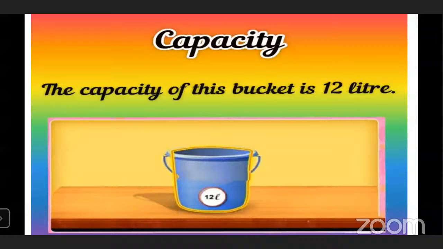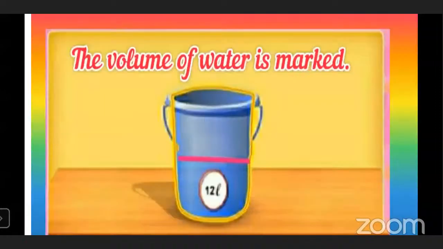Can you see there is water in that bucket? See here, I have marked the level of water with this red color. The red mark shows the quantity of water in that bucket. That means the space which that water has taken is called its volume.